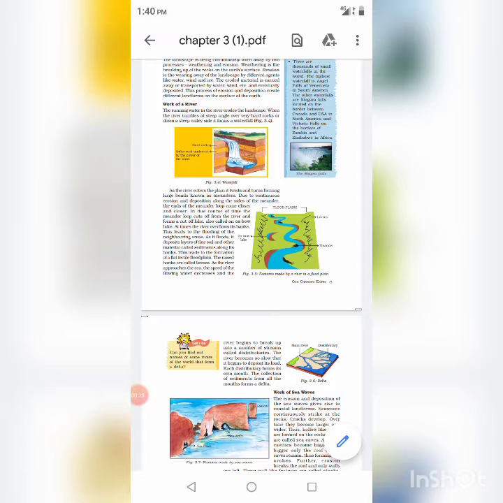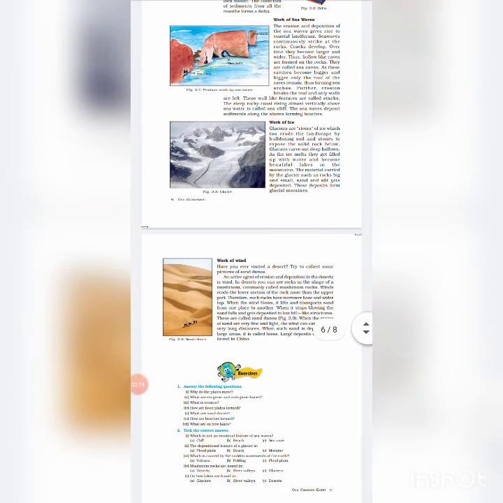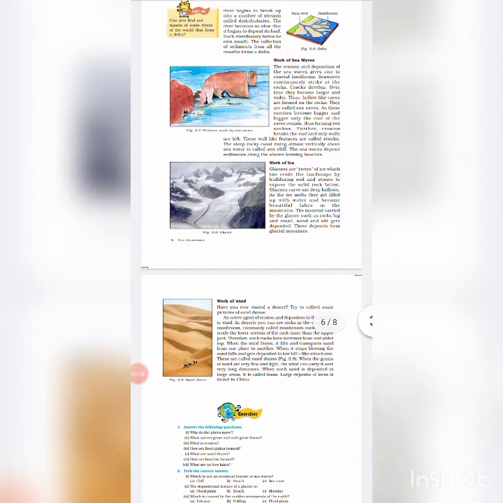Now, the work of the river. Waterfall. When the river tumbles at steep angles over very hard rocks or down a steep valley side, it forms a waterfall. Meander. As the river enters the plain, it twists and turns, forming large bends known as meanders.